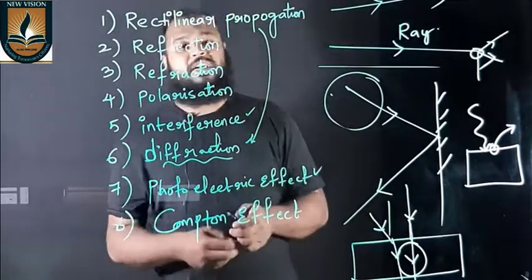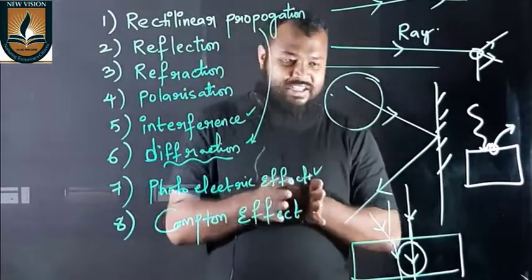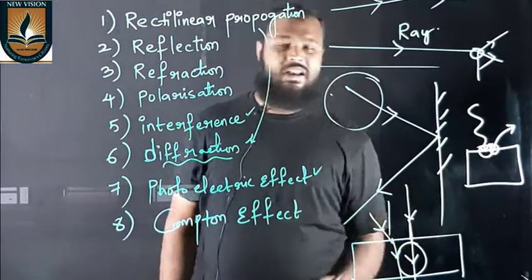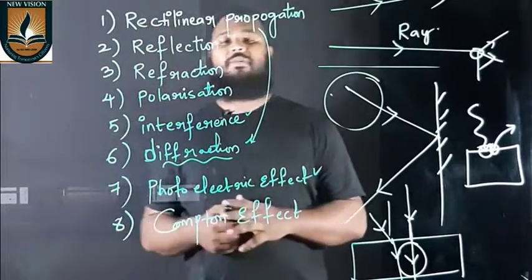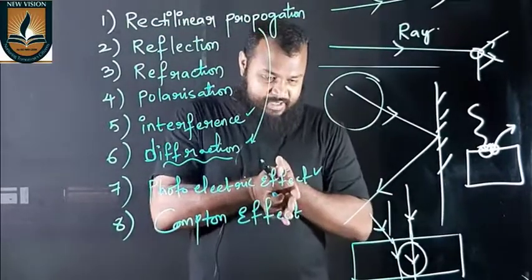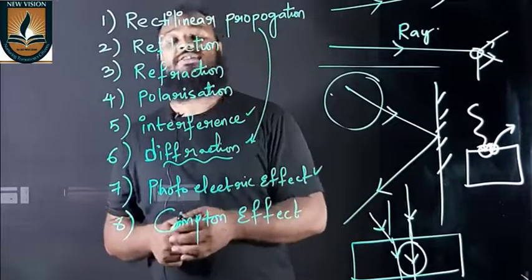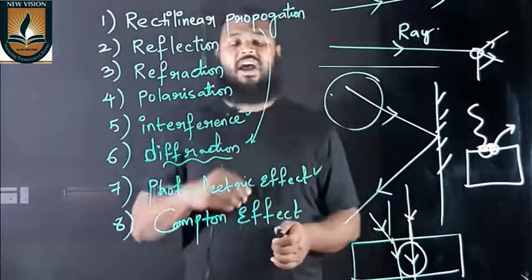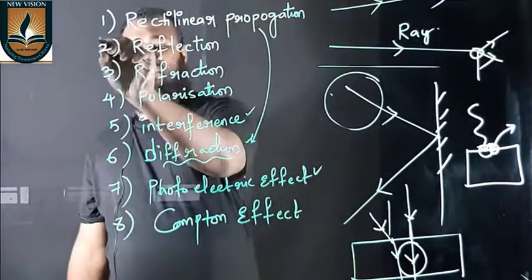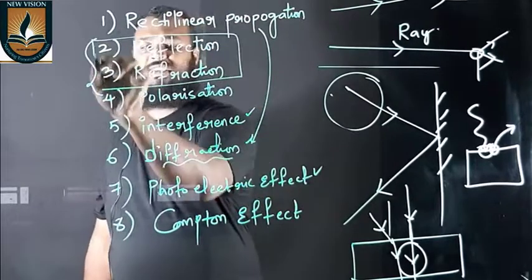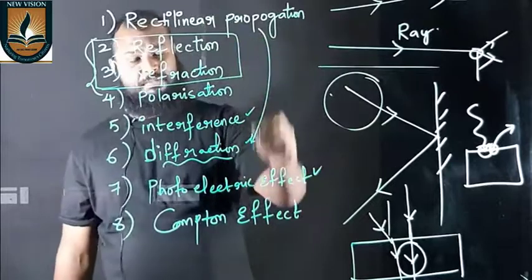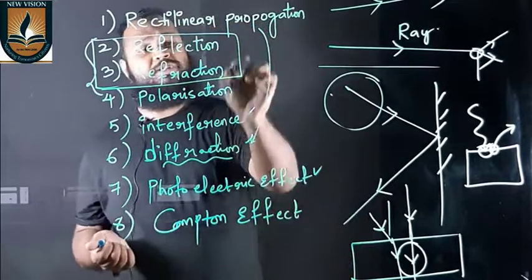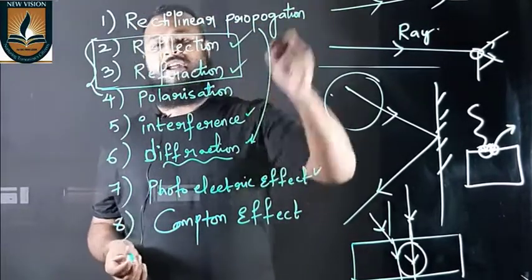And finally, the Compton effect of light is called the scattering of light. Scattering is simply when light is incident on any particle, certain energy is absorbed and the remaining energy is emitted. So there is a deviation of the path of the light, and that is what is called the Compton effect. So these are the different phenomena which light shows. In our studies, we restrict ourselves to discussion of only these two, that is reflection and refraction, because the first one is a simple definition that light travels in the form of a straight line. So in the next classes we see what is reflection of light and what is refraction of light.